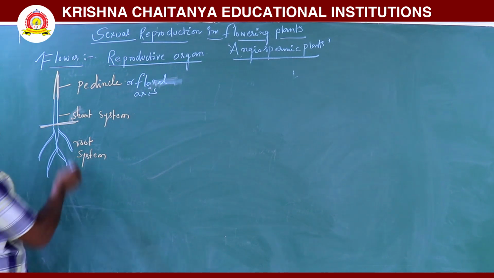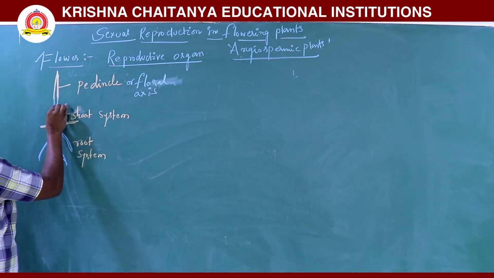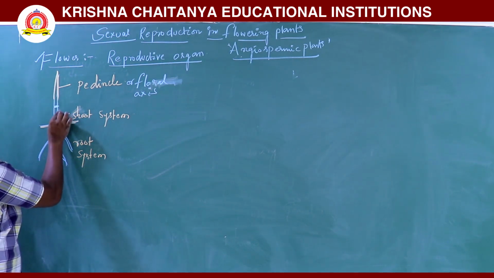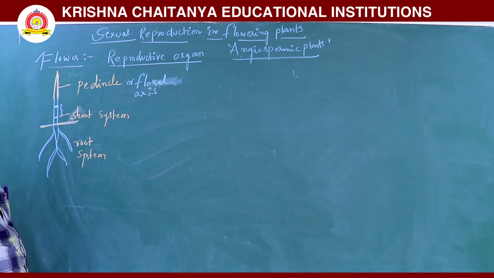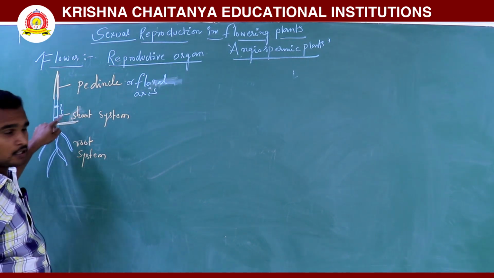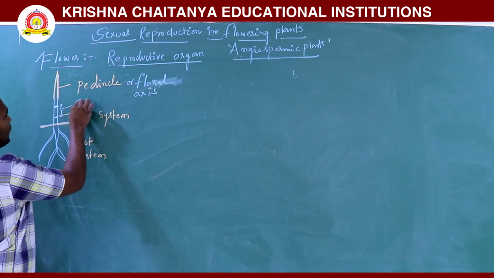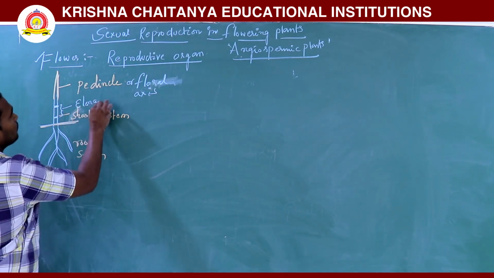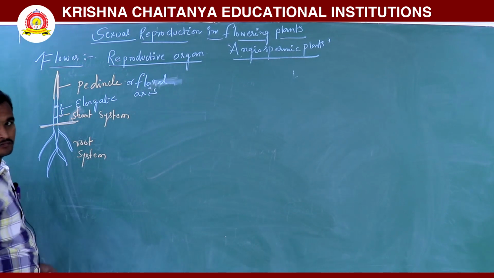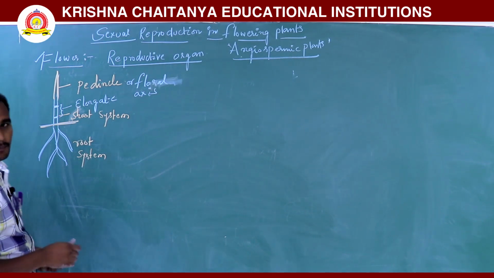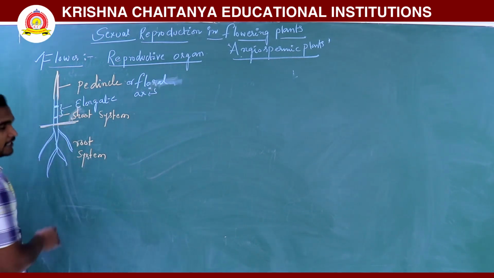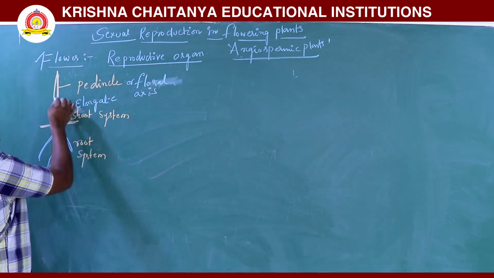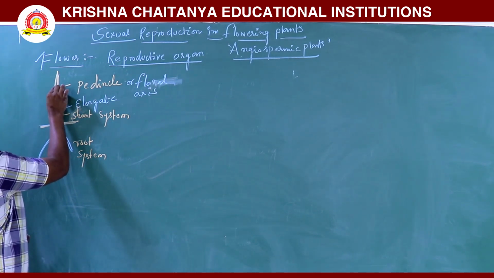The nodes are condensed. Generally in the stem region, the nodes are elongated. But in the condensed peduncle, or floral axis, the nodes are short.